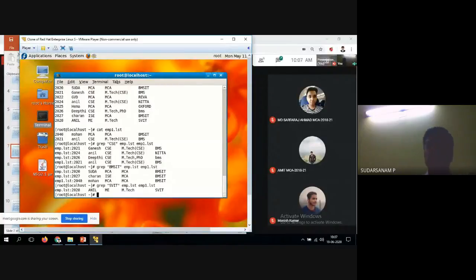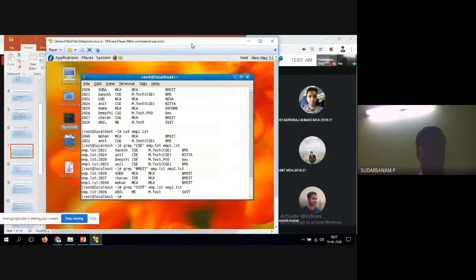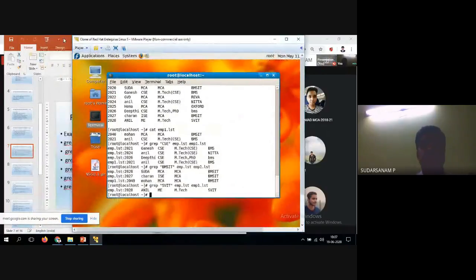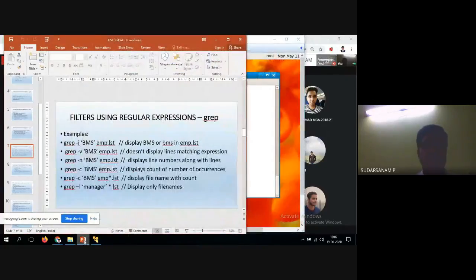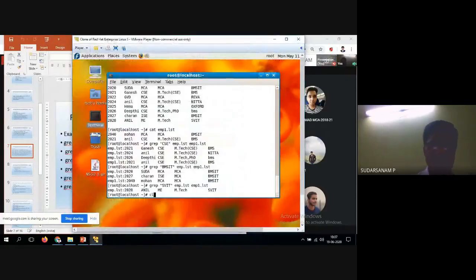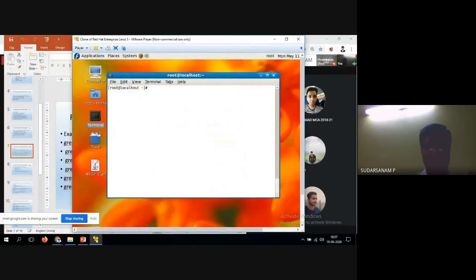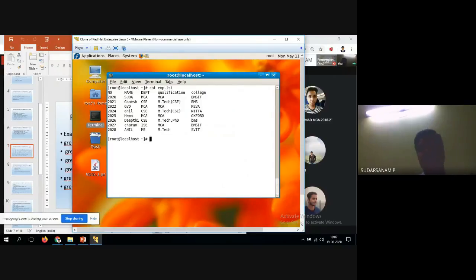So this is how multiple files work. Now I'll tell you one option. First one is I, so how to utilize it. Just clear, I'll use it. Now I'll take only one file, emp.lst. Based on this example only, I'll give you the entire class one by one. So this is the information I have entered, and based on this we will see how to retrieve the information from this file using the grep command options.